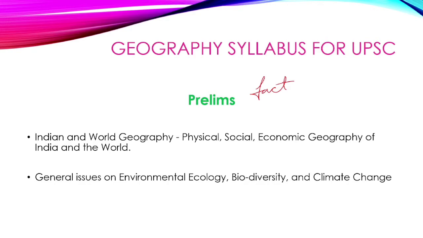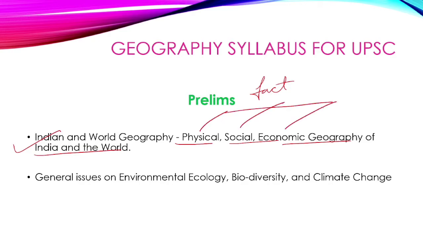So going syllabus wise, as we have seen, in the prelims there is only one line: Indian and world geography, that is physical, socio-economic geography of India and world. These three beautiful words: physical, socio-economic. In these they have discussed all spheres of geography. And when we learn geography in our classes, you will definitely get to know what these things are, what physical geography is, what social geography is, what economic geography is.